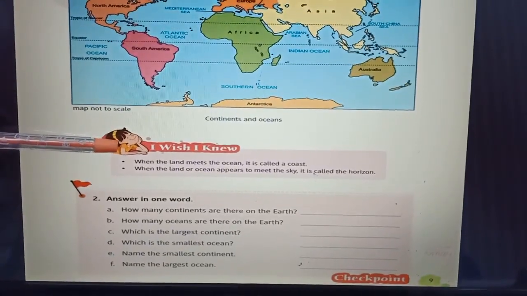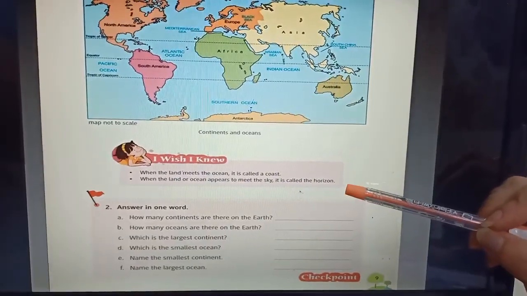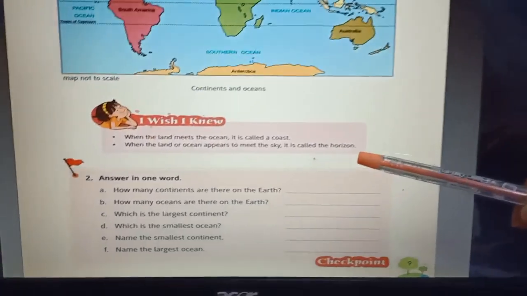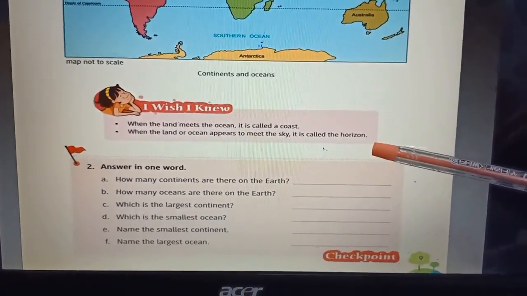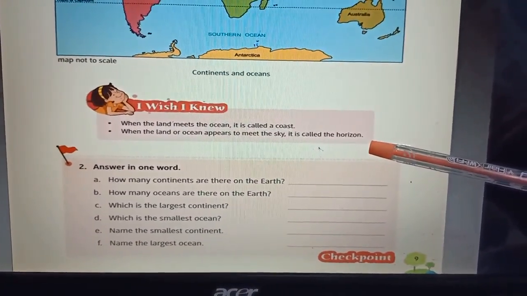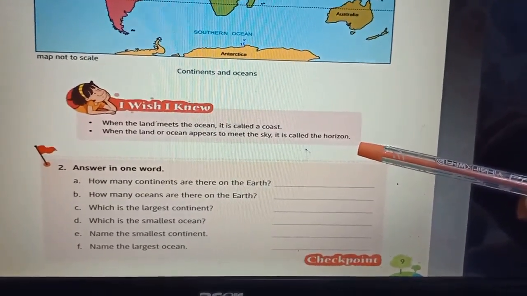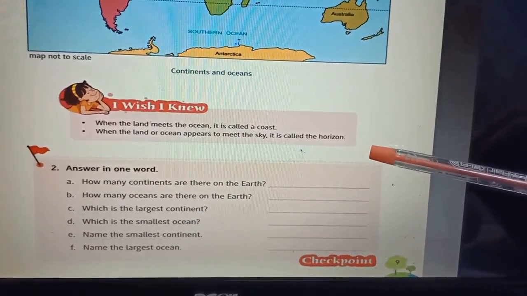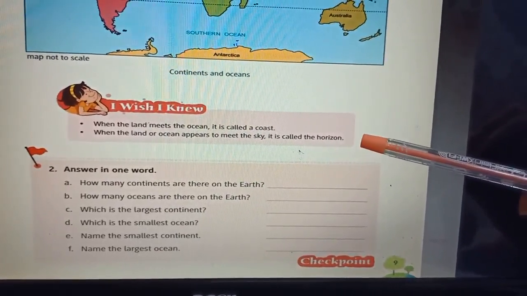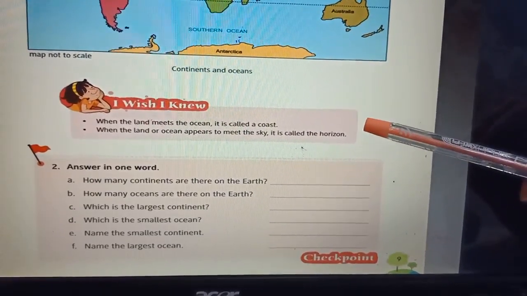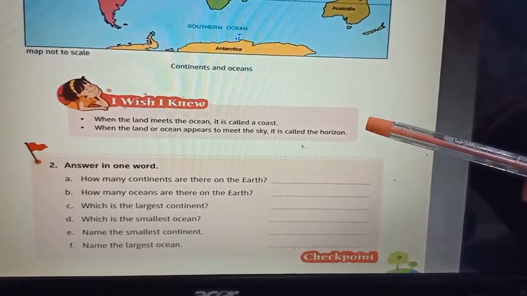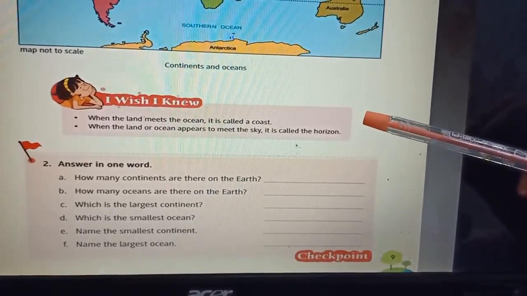Let's discuss "I wish I knew." I will read the key points. When the land meets the ocean, it's called a coast. When the land or ocean appears to meet the sky, it is called the horizon. Let's discuss one by one. 1. When the land meets the ocean, it is called a coast.